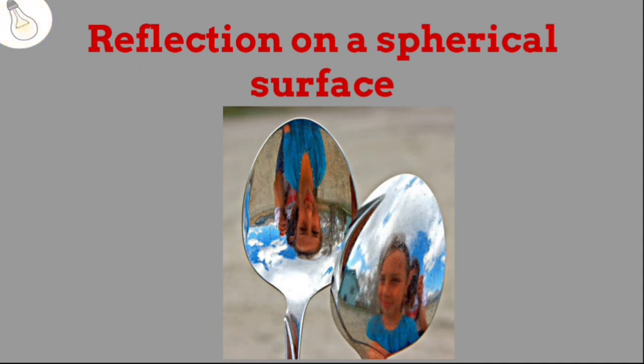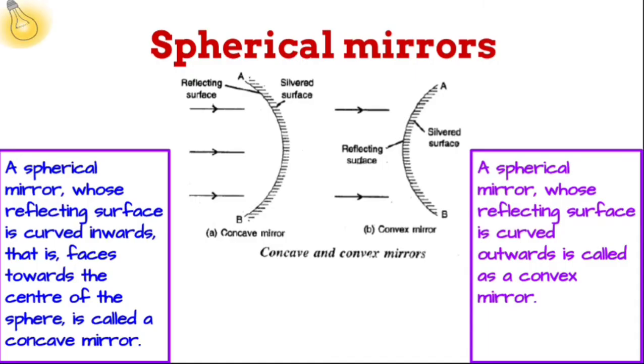So, that means there are spherical surfaces that can reflect light. Just like plane mirrors, we have spherical mirrors also, and spherical mirrors are of two types: one, a concave mirror, and the other, the convex mirror. A spherical mirror whose reflecting surface is curved inwards is called a concave mirror, whereas if the reflecting surface is on the outward surface of the curved sphere, it is a convex mirror.